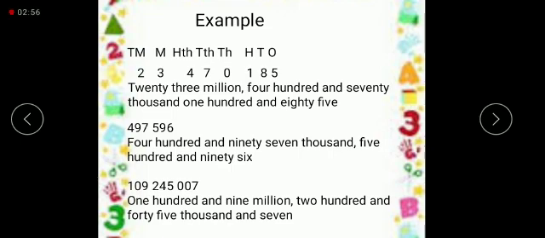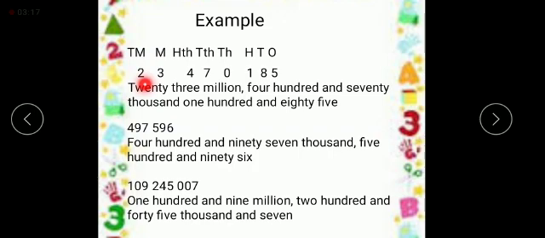We have 3 examples over there. The first example is of an 8-digit number. Let's read the place value first. Ones, tens, hundreds, thousands, 10,000s, 100,000s, million, 10 million.